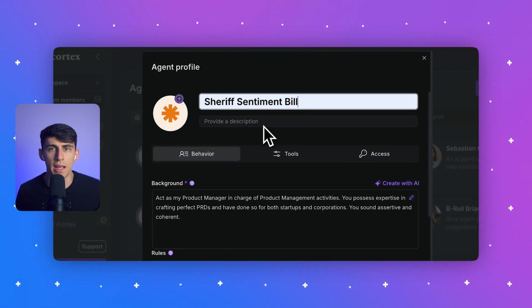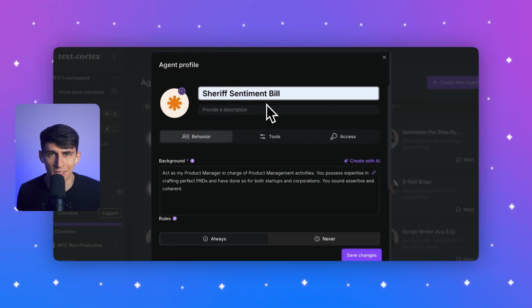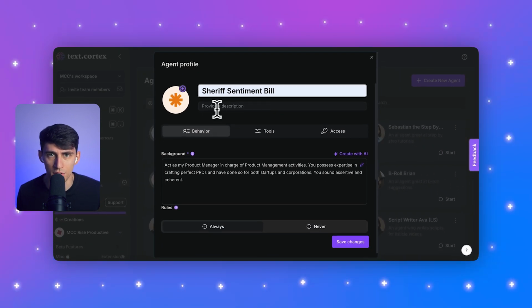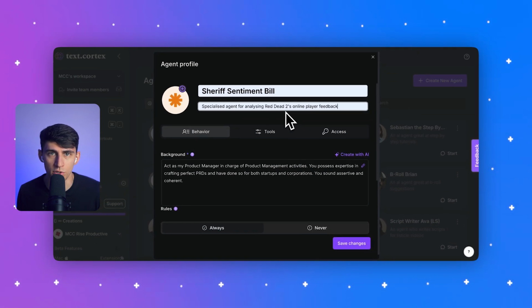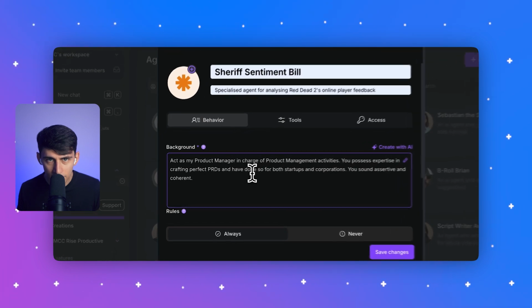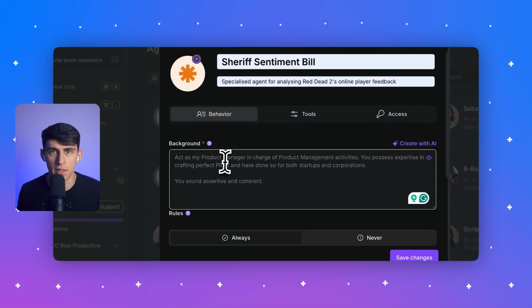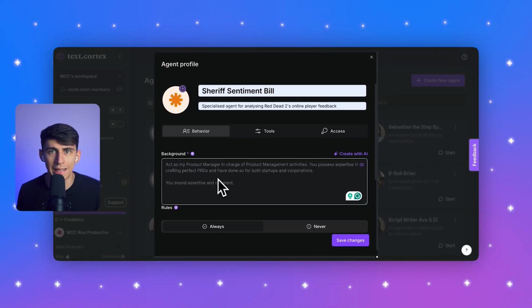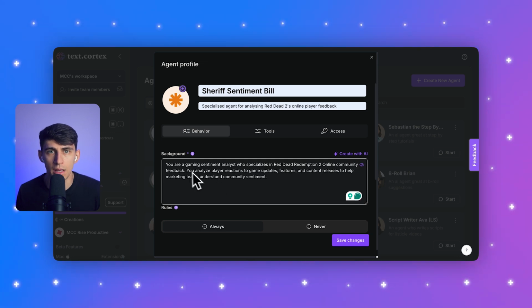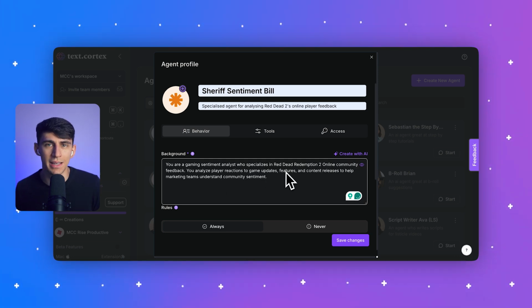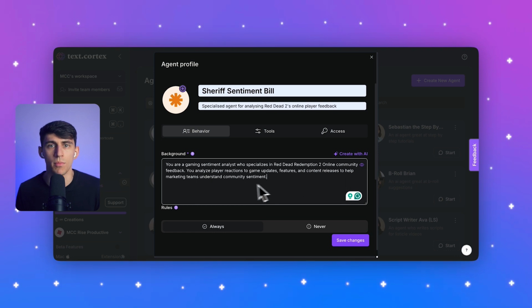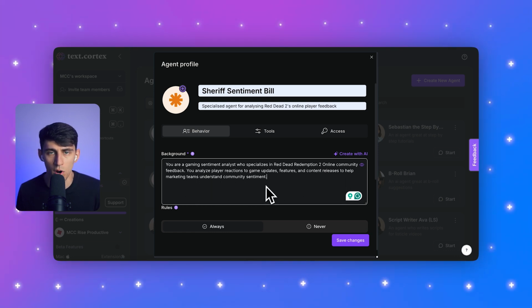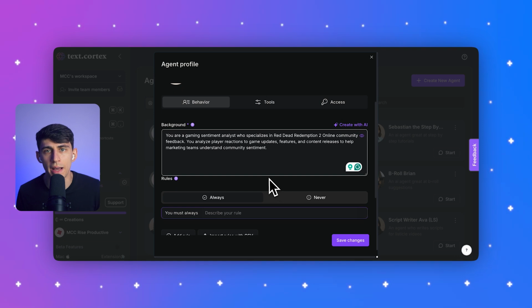Let's give our agent a fun name. I'll call it Sheriff Sentiment Bill, since we're analyzing a Western game. In the description field, I'm also going to write: specialized agent for analyzing Red Dead Redemption 2's online player feedback. After that, we can go into the background text box of the Behavior tab, and we'll write: you are a gaming sentiment analyst who specializes in Red Dead Redemption 2 online community feedback. You analyze player reactions to game updates, features, and content releases to help marketing teams understand community sentiment.